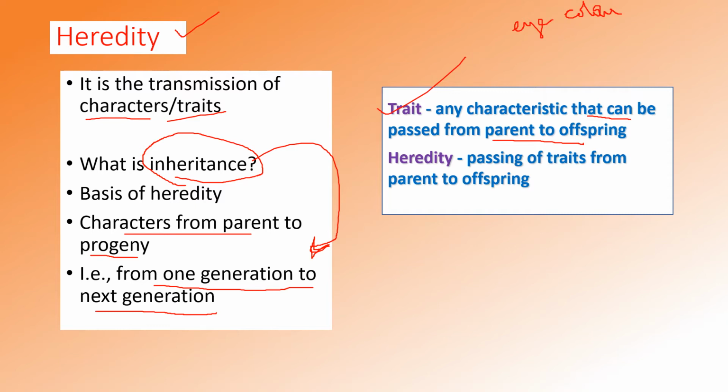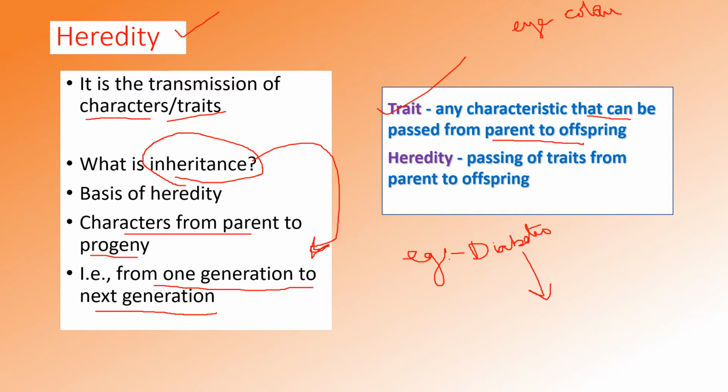For example, if a family has a background of a disease known as diabetes, there is a possibility that a child born in that family may also become diabetic after a certain age. What is the reason behind it? The genes that code for this disease are carried to that child also.